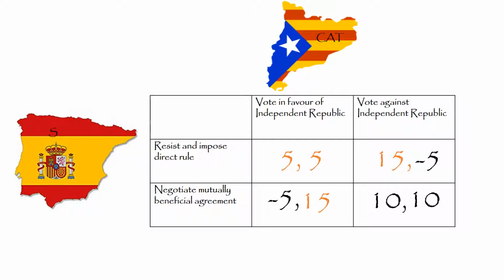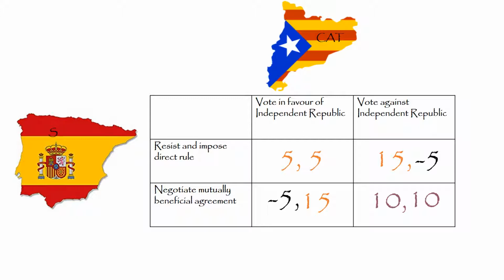The equilibrium 5-5, resist and vote in favour, is a pure Nash equilibrium in this game, since it survives iterated elimination of strictly dominant actions, hence there is no mixed strategy equilibrium in this game. From the payoffs, we can see that if Spain and Catalonia were to cooperate and choose negotiate and vote against, they would both yield a higher payoff than the Nash equilibrium of resist and vote in favour.